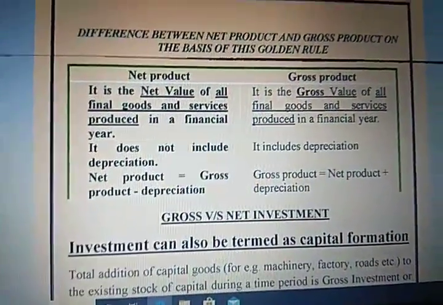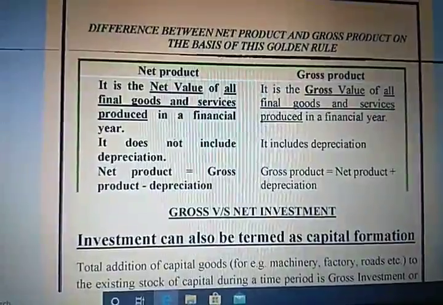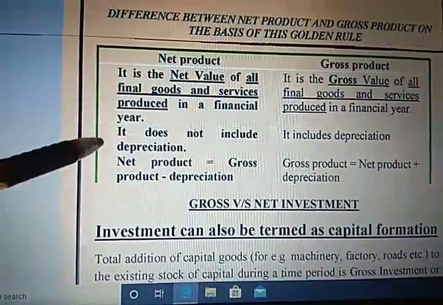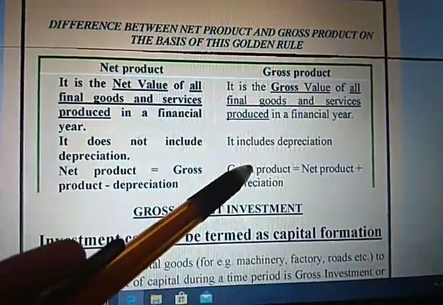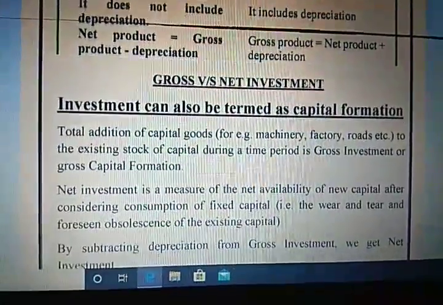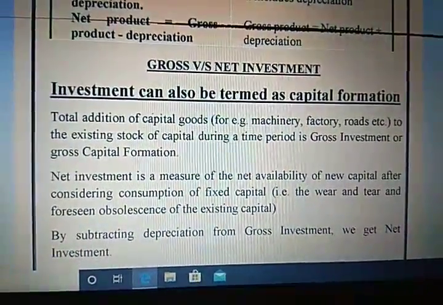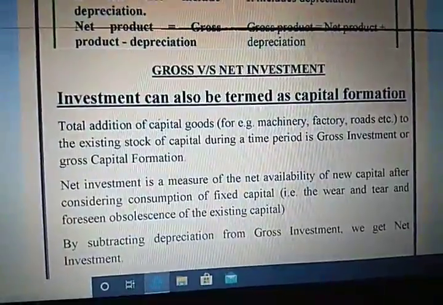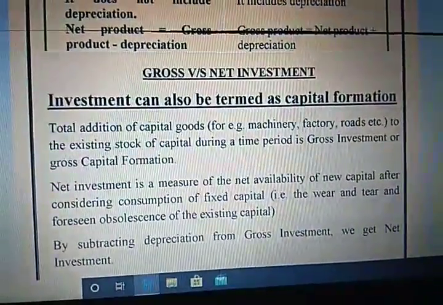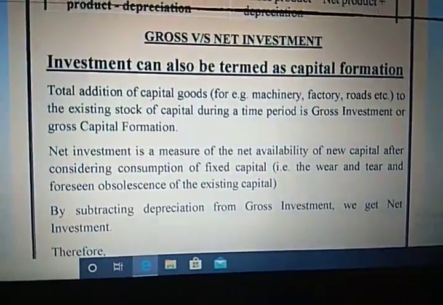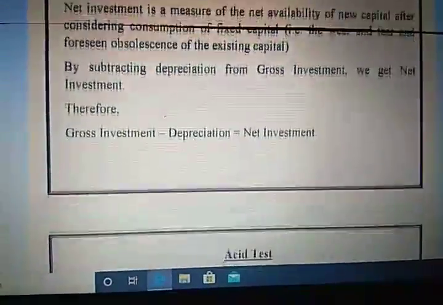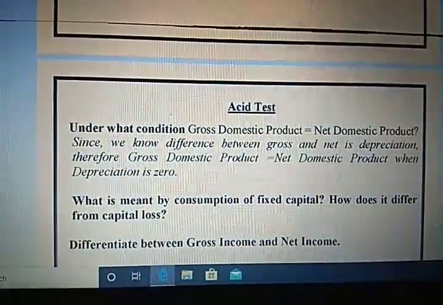Now you can see here the difference between the net product and the gross product. The net value of all final goods and services produced in a financial year does not include depreciation, whereas on the other hand, gross includes depreciation. So gross versus net investment. Investment can also be termed as capital formation, as you can see. The total addition of capital to the existing stock of capital during a time is known as gross, and net is a measure of the net availability of new capital after considering consumption of fixed capital. So that has been clear to you, students.